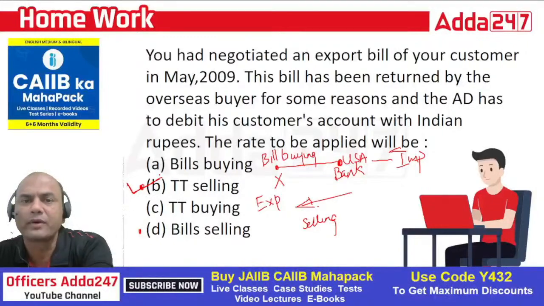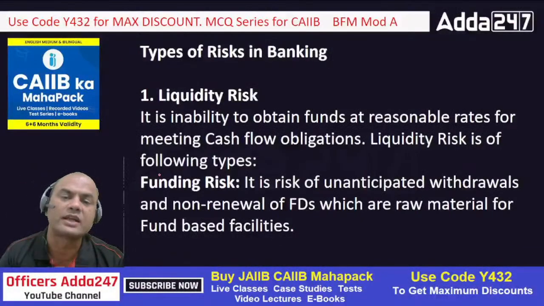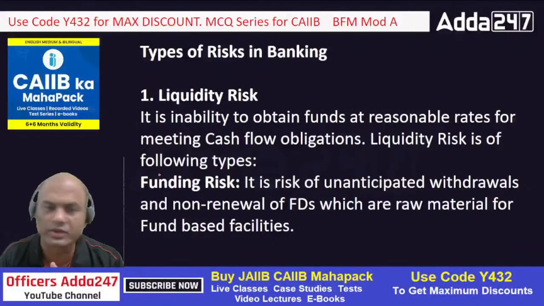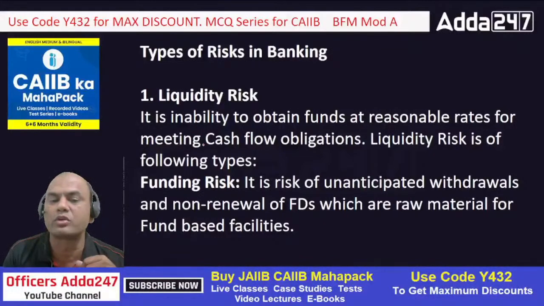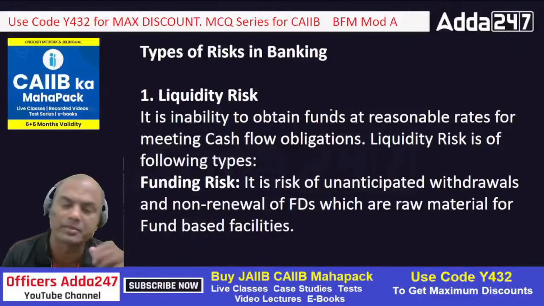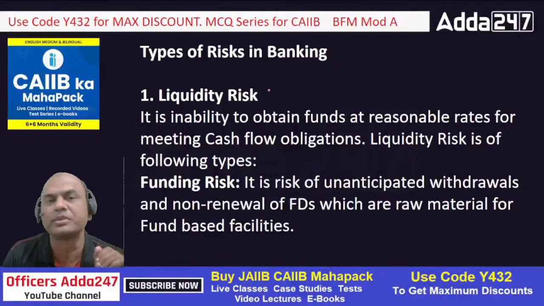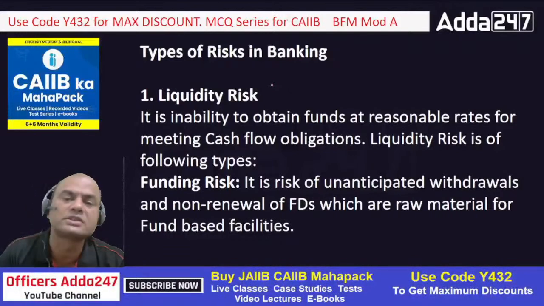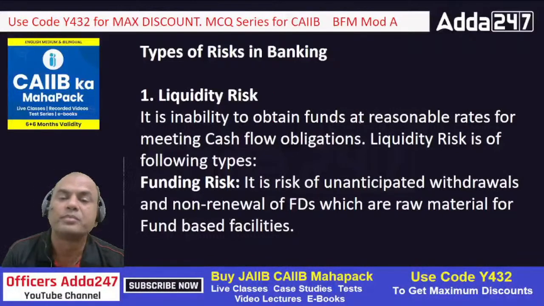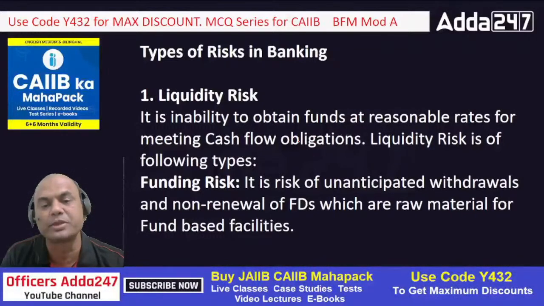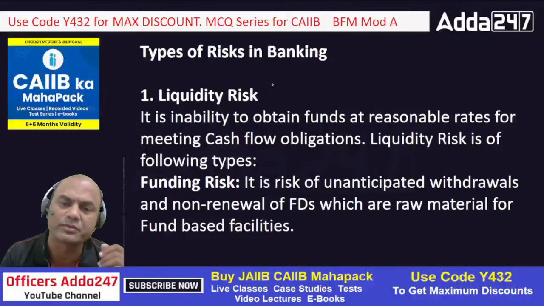Right. So what are the types of risks in banking? Firstly, liquidity risk. It is the inability to obtain funds at a reasonable rate for meeting the cash flow obligations. Remember, liquidity risk means what? Suppose I am the customer of your bank and I have to give the EMI. If I don't have the EMI, that's my liquidity risk, isn't it? So if I don't have funds for meeting the cash flow obligations, meaning my EMIs, that is basically the risk which I am facing.